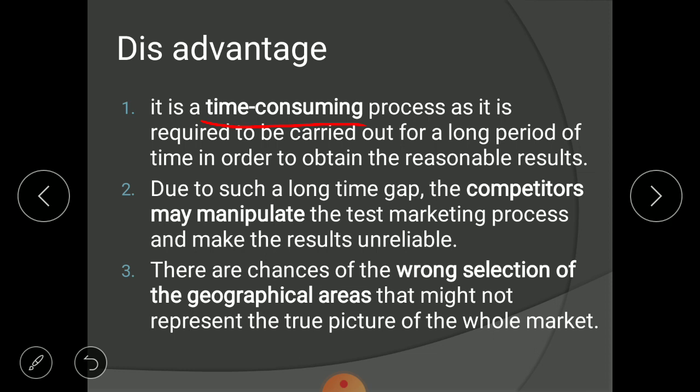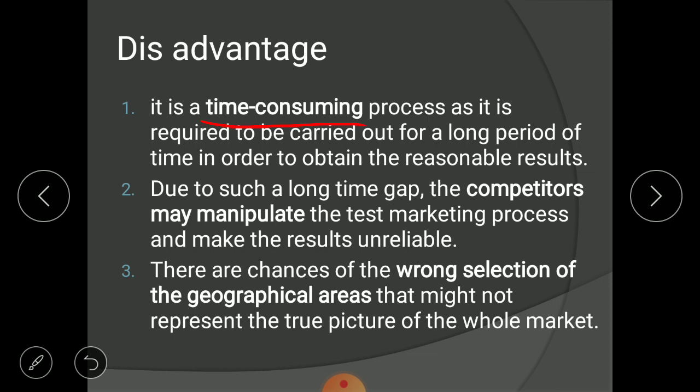Secondly, due to such a long time gap, competitors may manipulate the test marketing process and make the result unreliable. When you are launching a new product in a selected market segment, it cannot be that your competitors will not know it. It will definitely be known to your competitors.